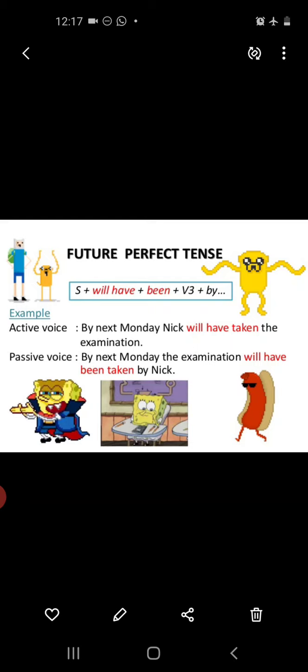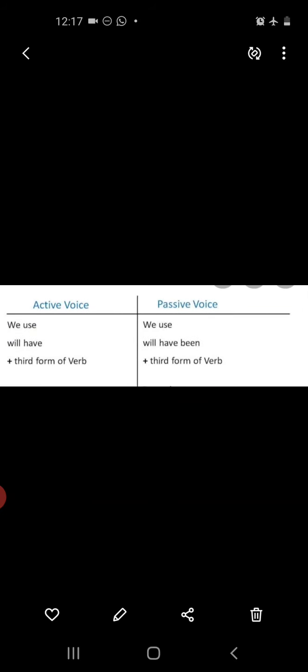See the active voice. By next Monday, Nick will have taken the examination. Now see how to change into passive voice. By next Monday, the examination will have been taken by Nick. So what will be the rule? The rule will be that we use will or shall plus have been plus third form of the verb in